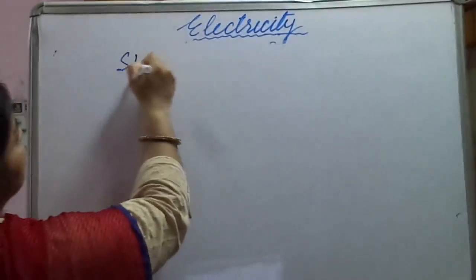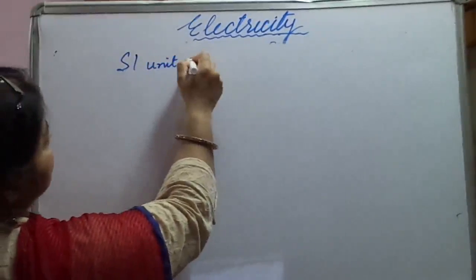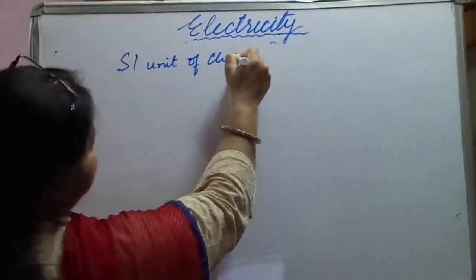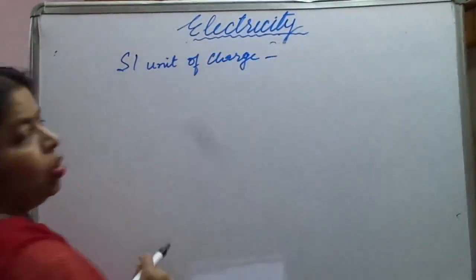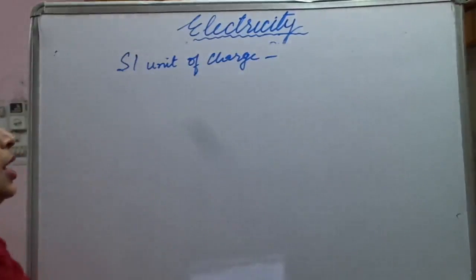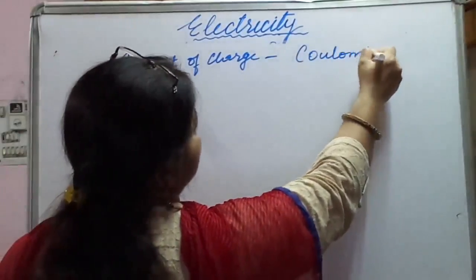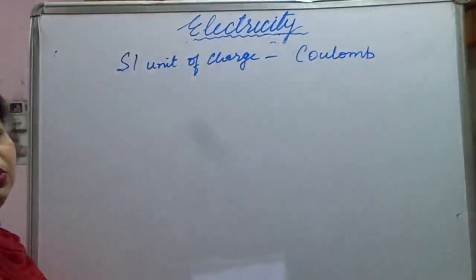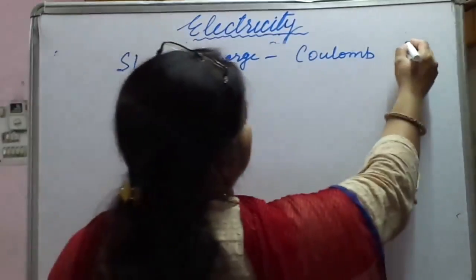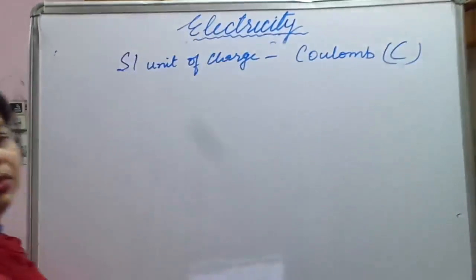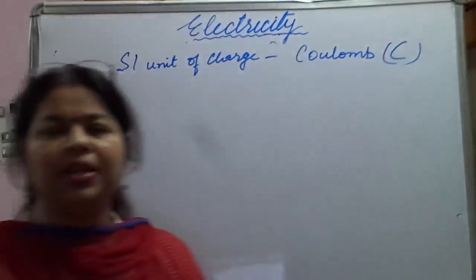The SI unit of charge is coulomb. The b is silent. It is denoted by capital C.